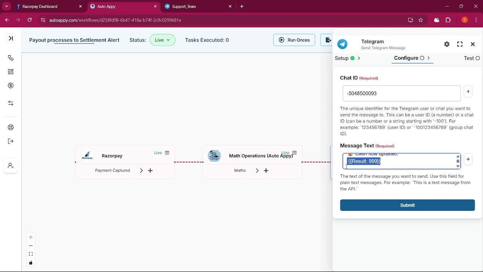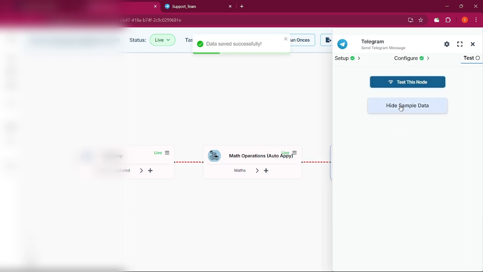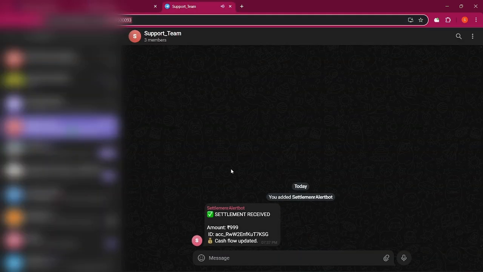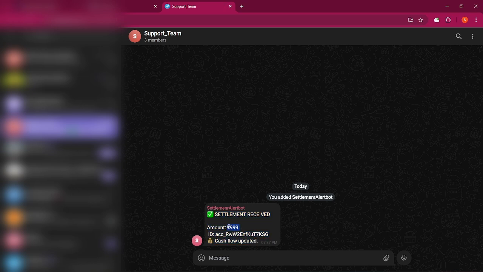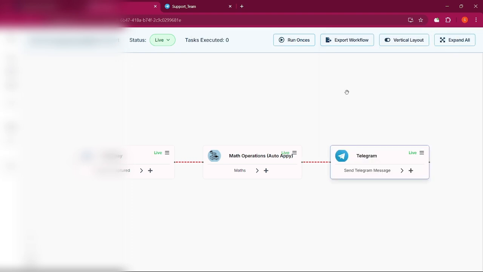I do it for the rest of the things. So here I just pasted all the data. Now submit the data and test this node, and come to your Telegram group. So yes, you can find the data with the respective amount followed by their ID. So we just got the data which was sent from our AutoAPI.